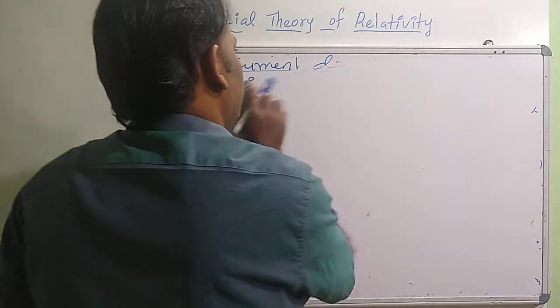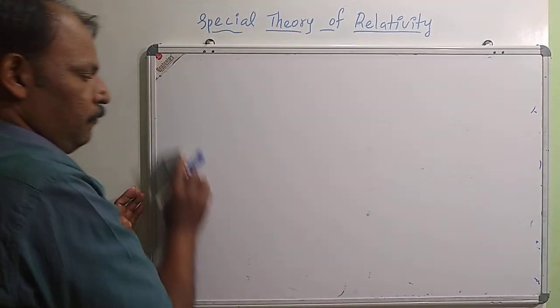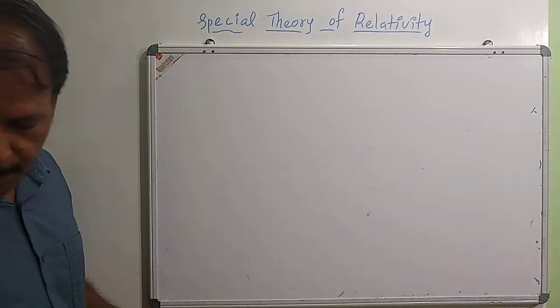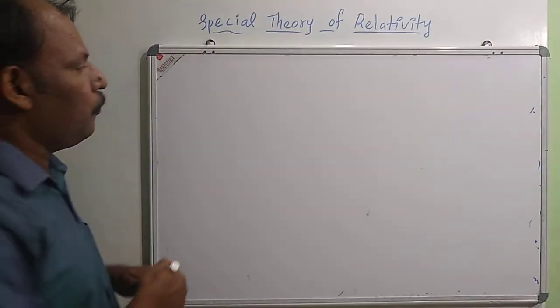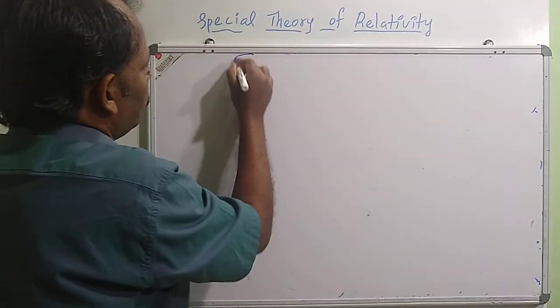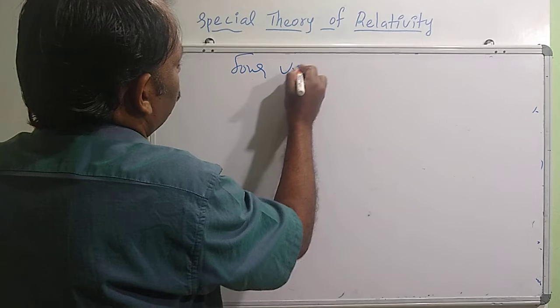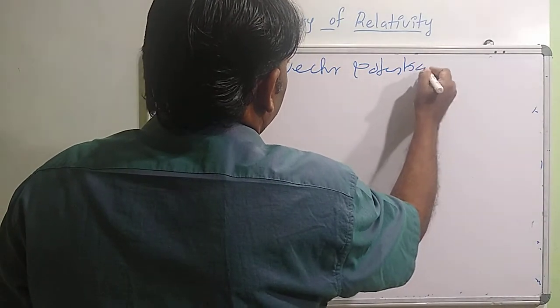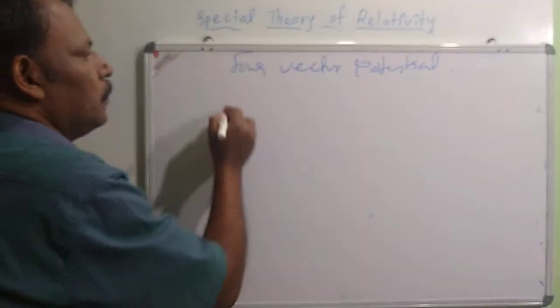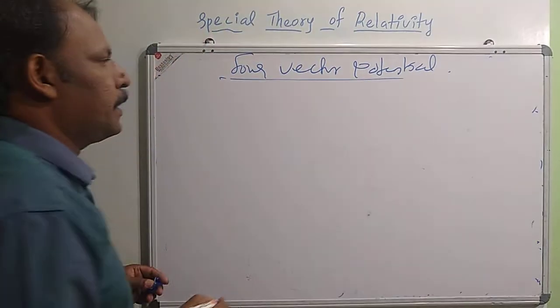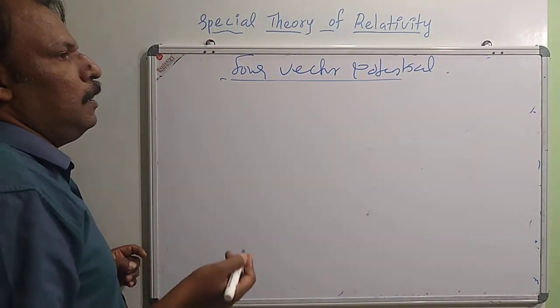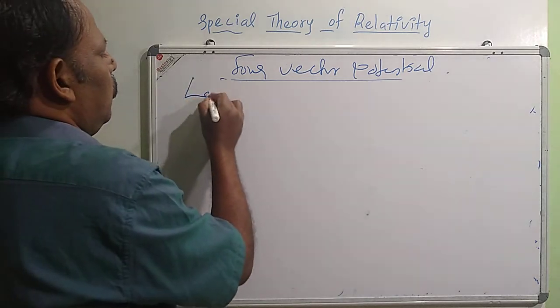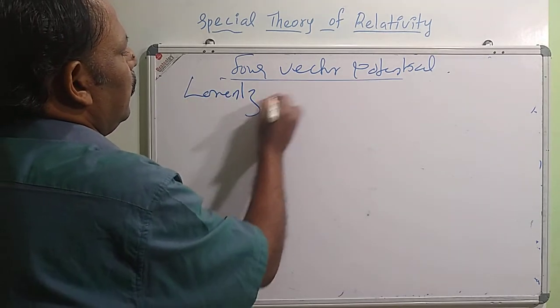One more example we will study for 4-vectors, that is the 4-vector potential. For that we will take the Lorentz gauge equation.